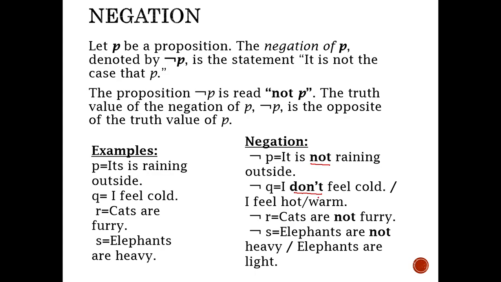In I don't feel cold, we have a clear negation operator, but if it is written I feel hot or warm, it is not very clear that it is a negation of some statement unless we are given q. When we know that q is the statement I feel cold, then we are sure that I feel hot is the negation of q. So the context in propositional logic must be very clear.